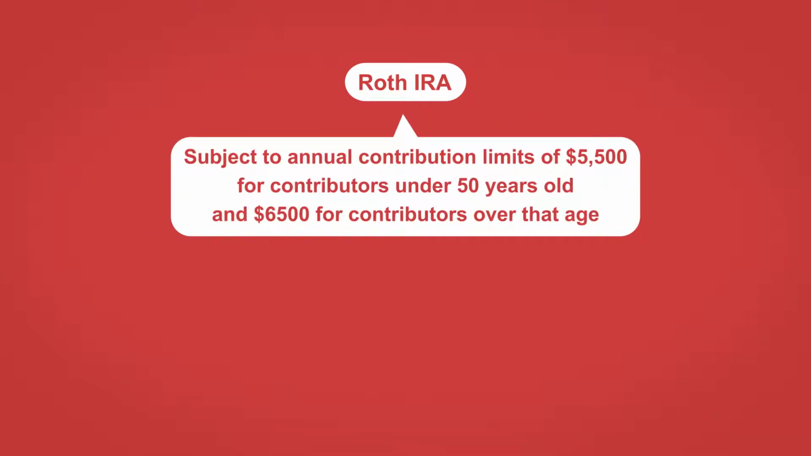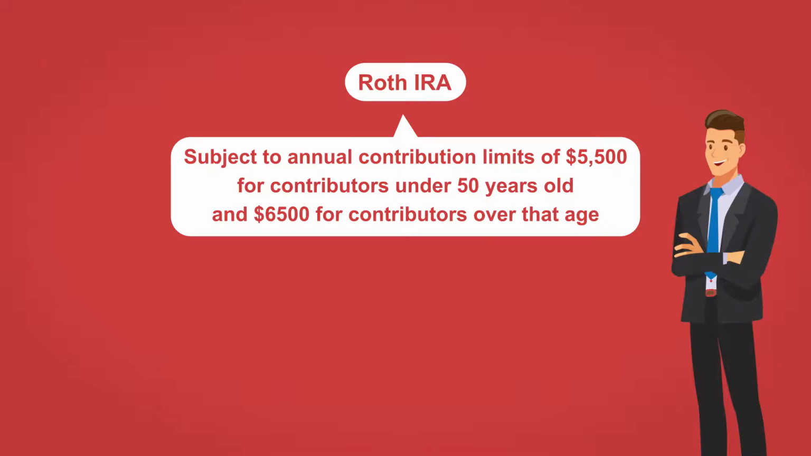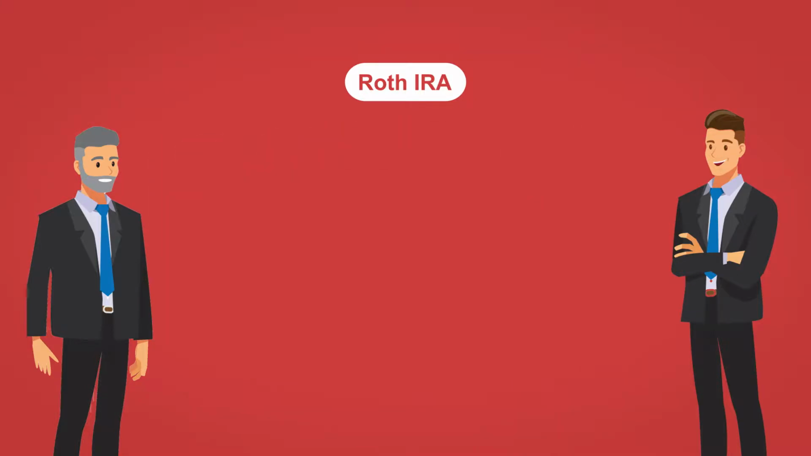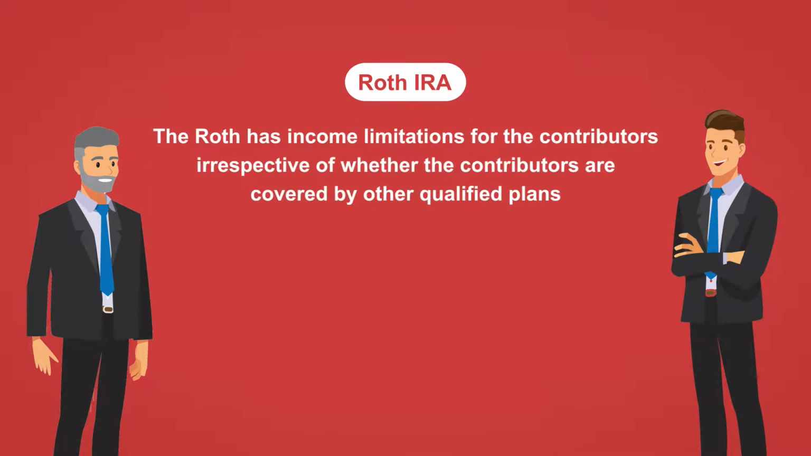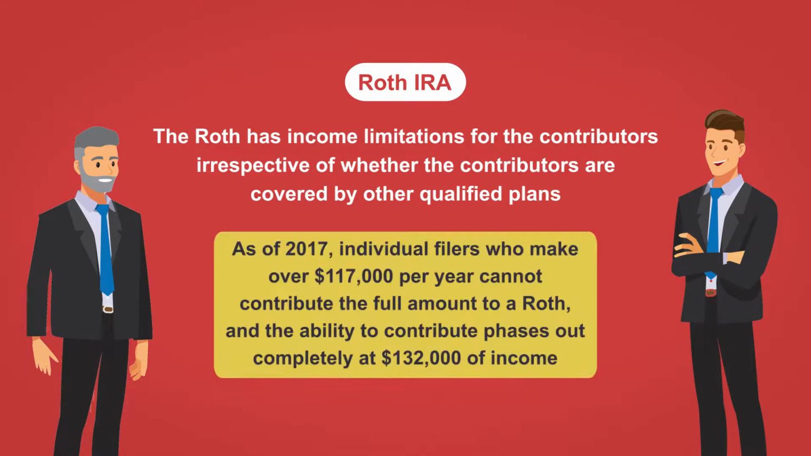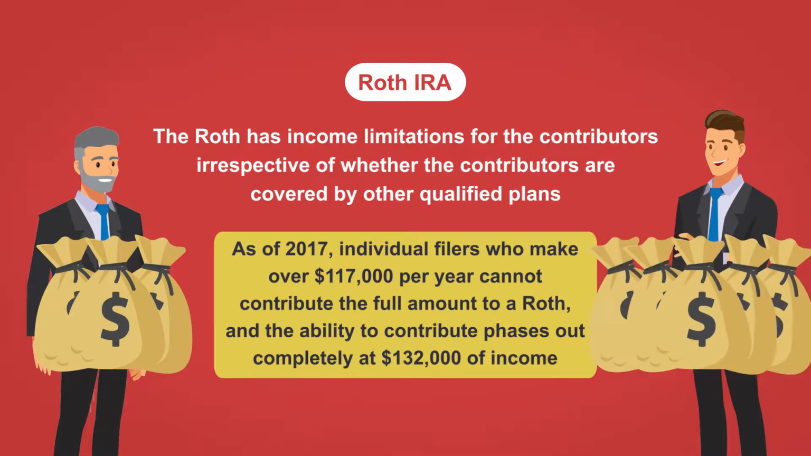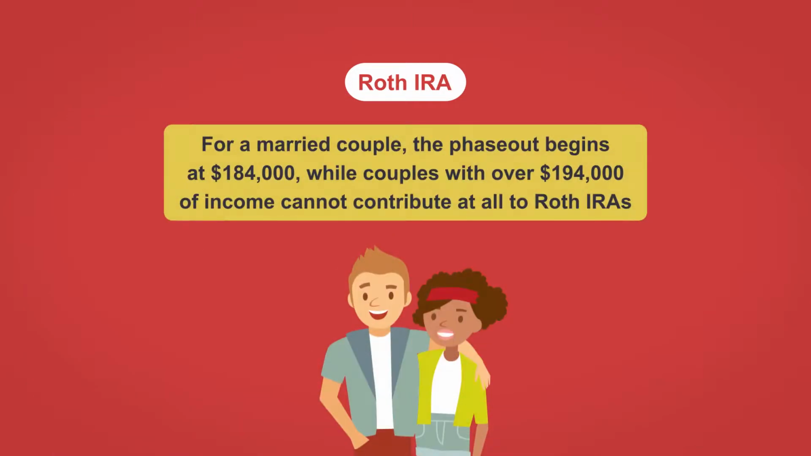Like the traditional IRA, the Roth is subject to annual contribution limits of $5,500 for contributors under age 50 and $6,500 for contributors over that age. Unlike the traditional IRA, the Roth has income limitations for the contributors, irrespective of whether the contributors are covered by other qualified plans. As of 2017, individual filers who make over $117,000 per year cannot contribute the full amount to the Roth, and the ability to contribute phases out completely at $132,000 of income. For a married couple, the phase-out begins at $184,000, while couples with over $194,000 of income cannot contribute at all to Roth IRAs.